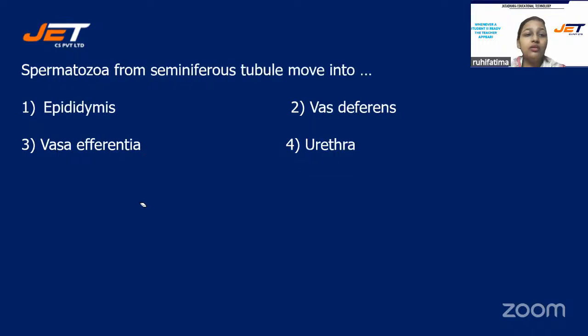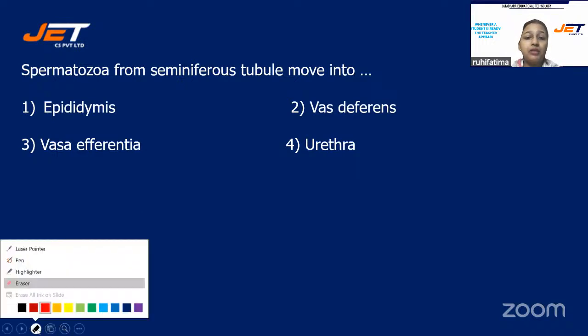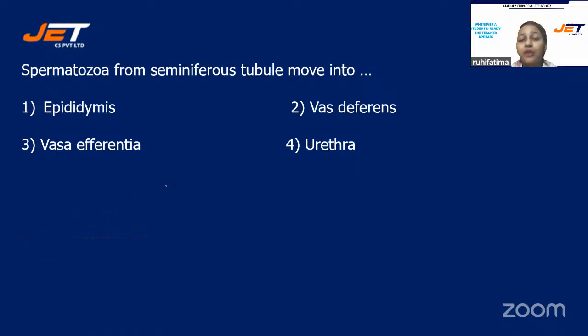Next question. Spermatozoa from seminiferous tubule move into epididymis, vas deferens, vas efferentia, or urethra.